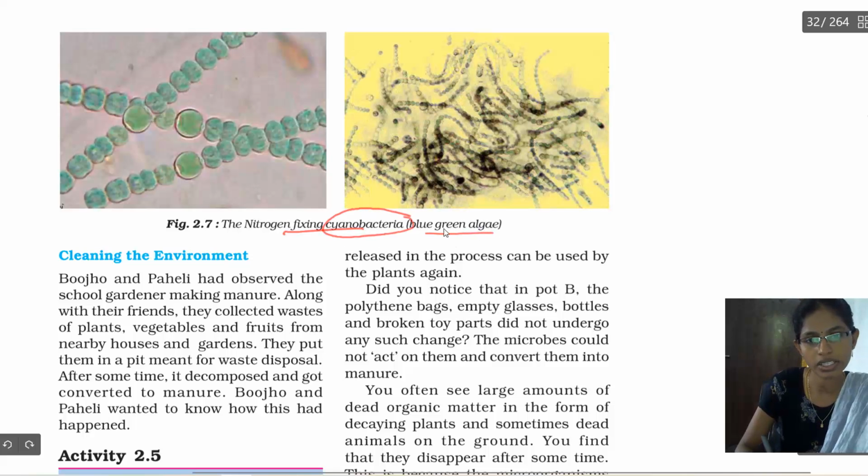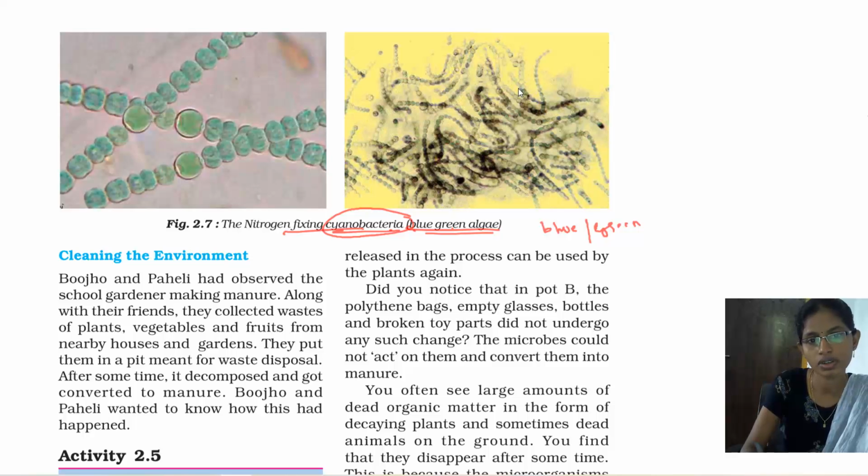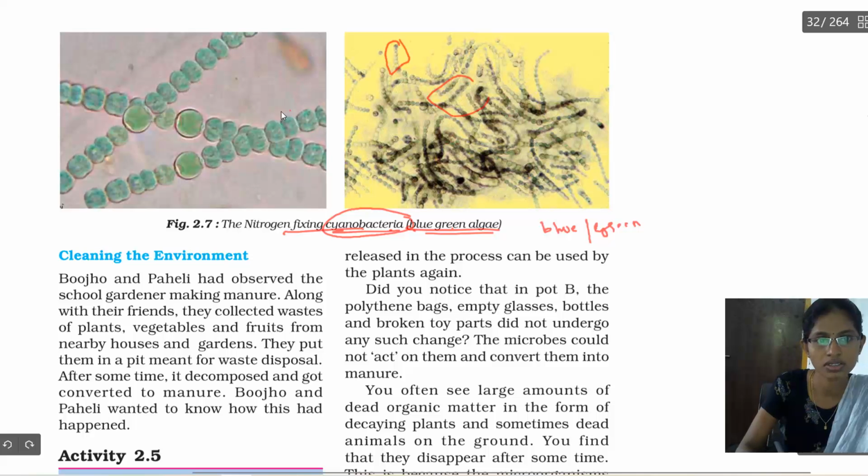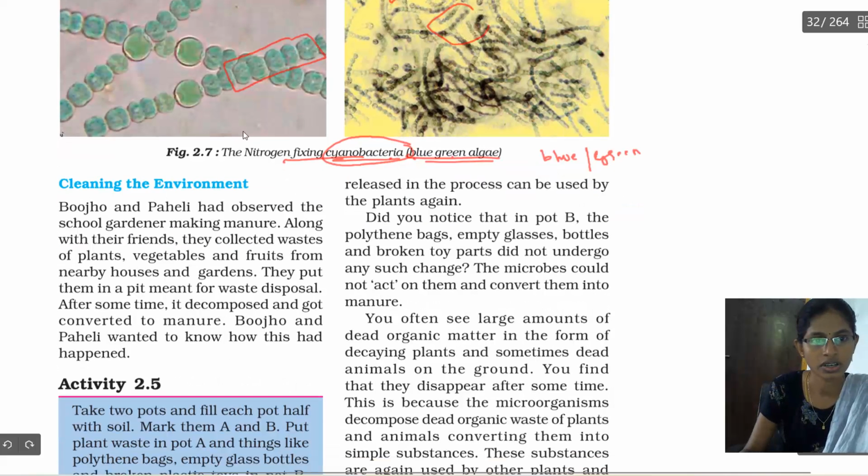Why are they called blue green algae? Because they look somewhat blue and greenish in color. That's the reason why they are called blue green algae or cyanobacteria. Both are the same. This is the microscopic image, as seen in a microscope. If you see the algae, we see this kind of structure. When we enlarge this small thing, here they gave the big structure. This is nothing but blue green algae or nitrogen fixing bacteria.